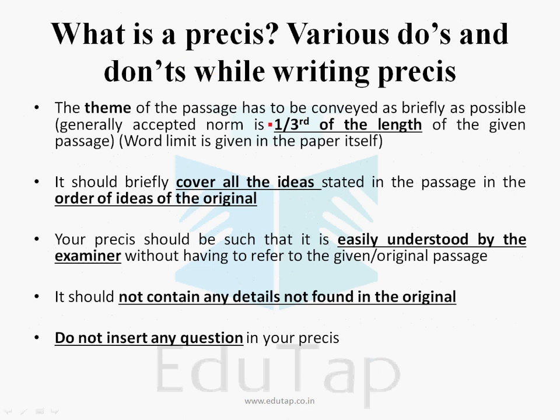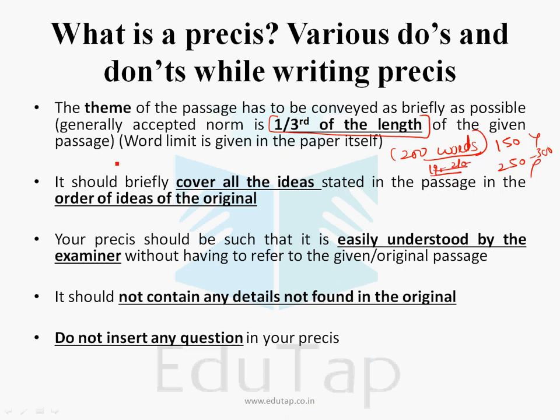Now the accepted norm is 1/3 of the length, and in the question it was given that you had to condense the original passage into 200 words. Many of you have written it in 150 words. Many of you have crossed the limit and gone up to 250-300 words. Both of them are wrong. If I say 200 words, it means 190 to 210, maximum 220 words.